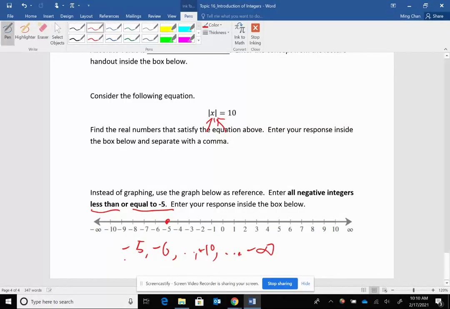So this shows me that you understand that there's an infinite number of integers less than or equal to -5, right? There are infinitely many of them because you keep on going to the left. So just enter 6 of them for me, or enter 6 digits and the -infinity sign.